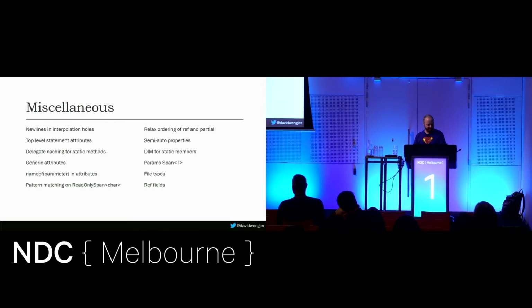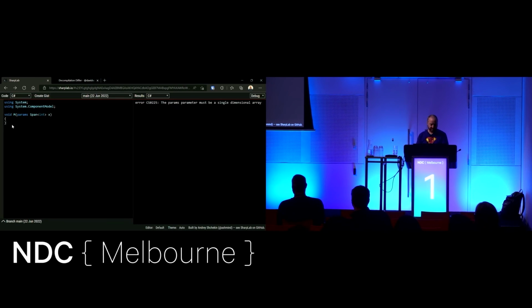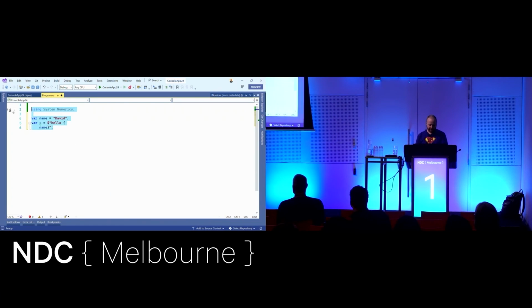I don't know why I've got ref fields there, but I do. But maybe the ref fields aren't new. Anyway, file types. File types are funny. So I'm just going to go to Visual Studio. Looks better. File types. If we have a class Person, I can make this internal, which means only for this assembly, or I can make it public, which means for every other assembly.